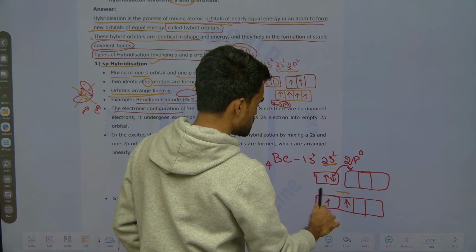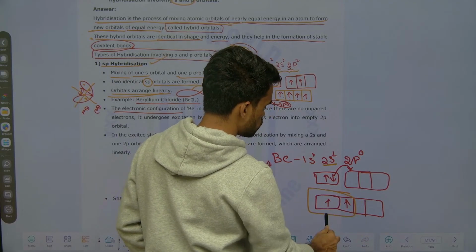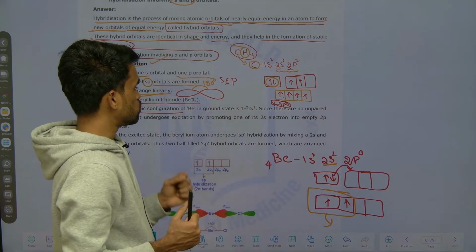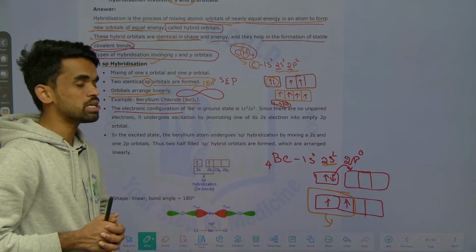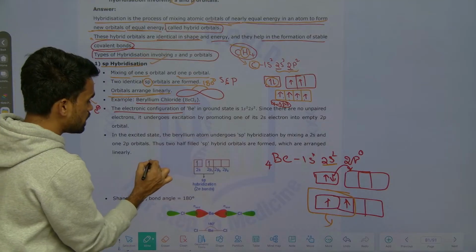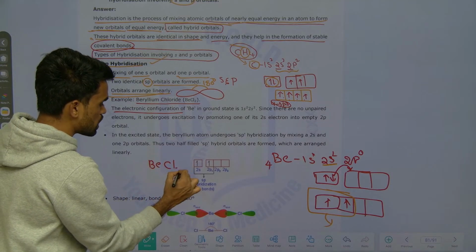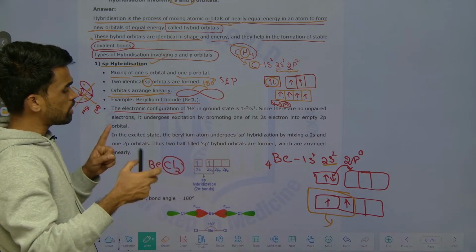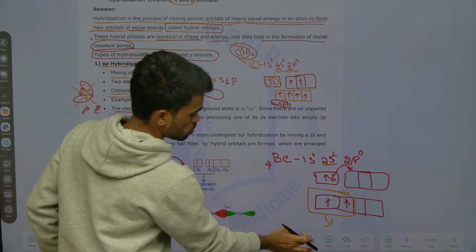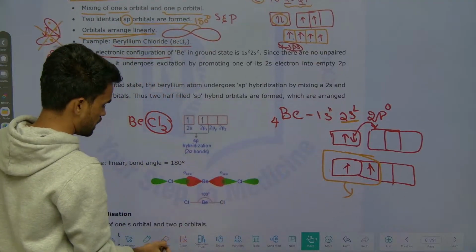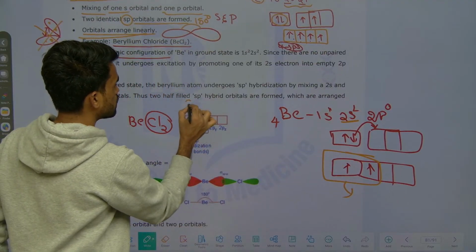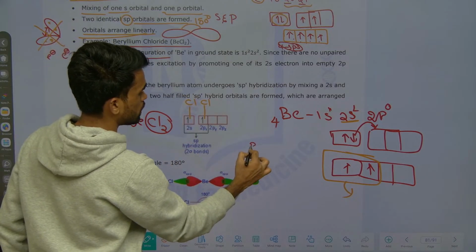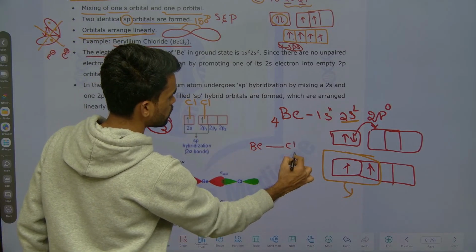So what hybridization is involved here? 2 orbitals are mixing to generate 2 orbitals. Why do they require 2 orbitals? Because there are 2 surrounding atoms, so each one requires 1 unpaired electron, so that these 2 unpaired electrons pair up with the chlorine atoms. So beryllium is at the center, with 1 chlorine on this side and another chlorine on this side.